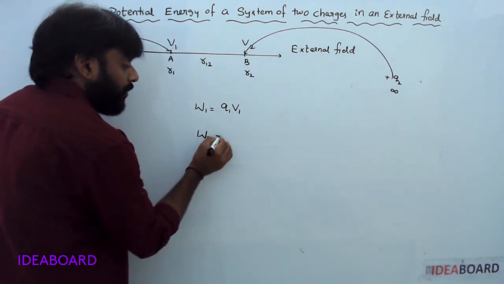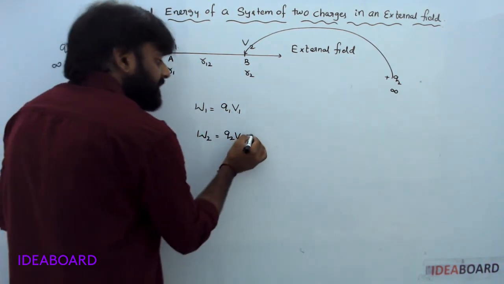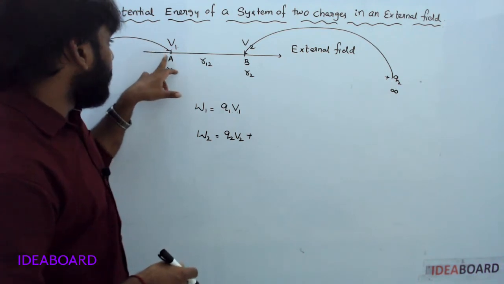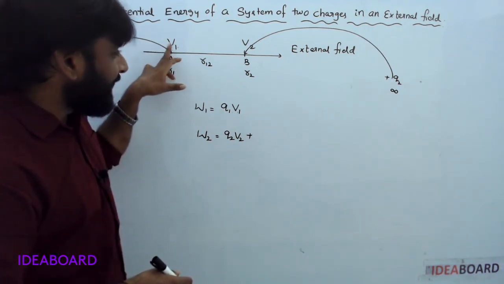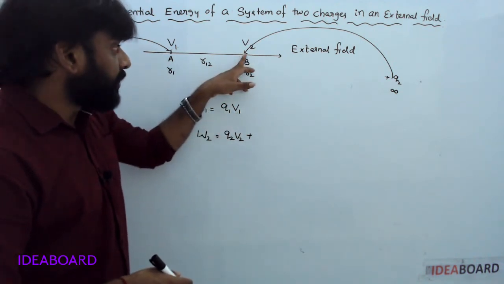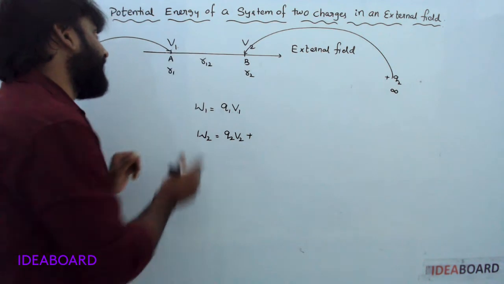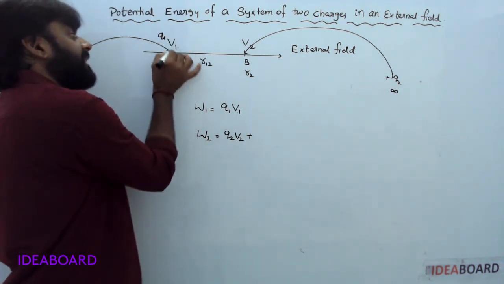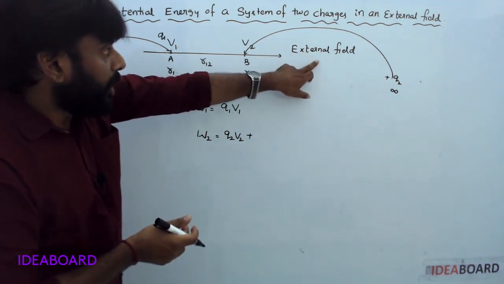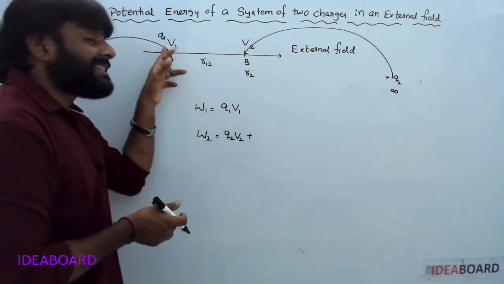Now another charge Q2 is brought from infinity to this point, and work done is required. That work done is equal to Q2 V2 plus something more. For Q1 here only the electric field is there, that's why Q1 V1 you have taken. But for Q2, the electric field is there and also another charge Q1 is here. First, to oppose the electric field, work done is Q2 V2.